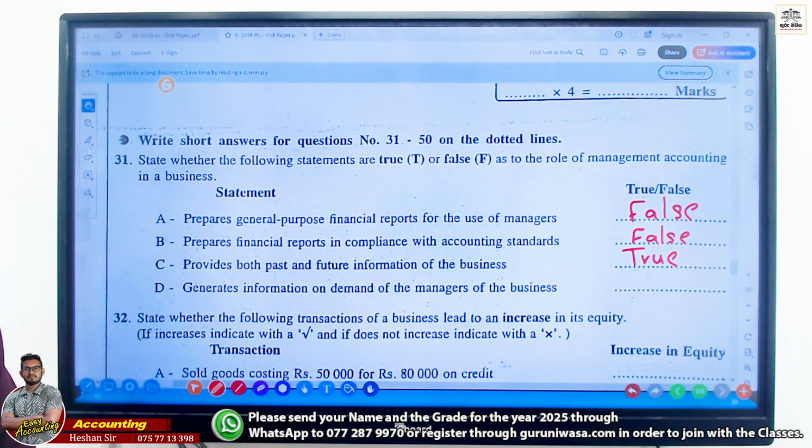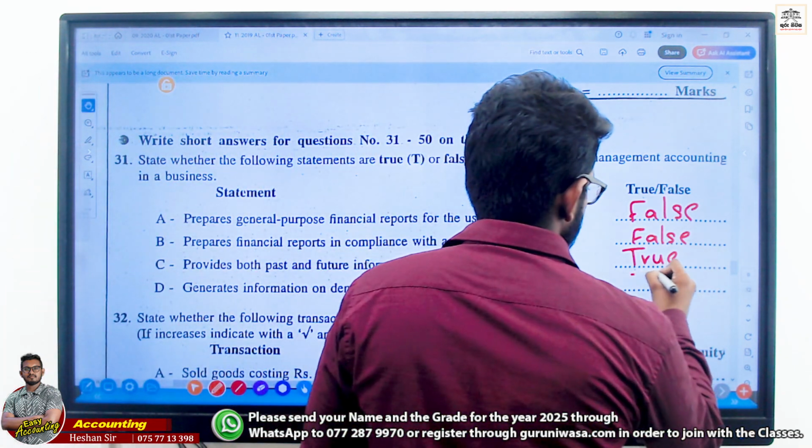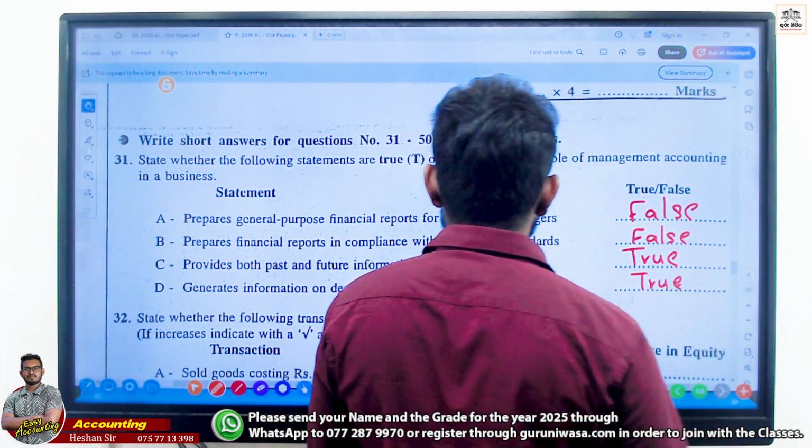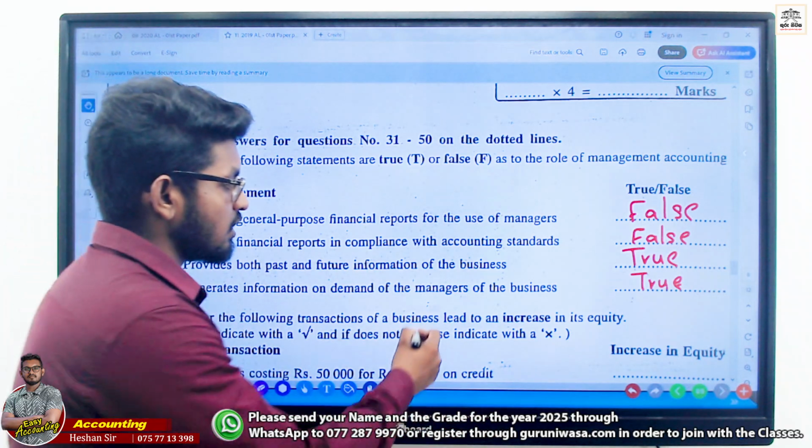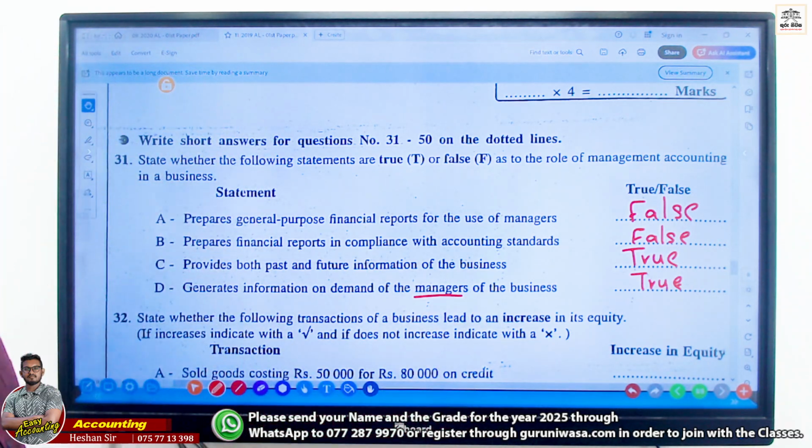True or false? True. Managers mainly are the ones who take decisions. Clear? Mainly they are the ones who take decisions. So we need to adjust the business information based on their requirement.